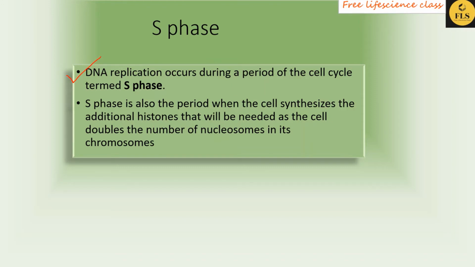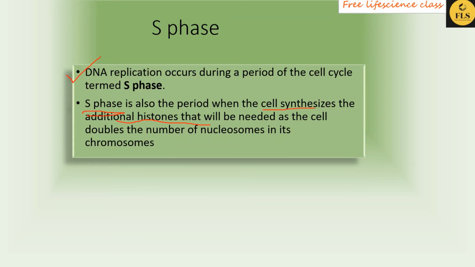Histone proteins are needed because the DNA content is doubled. To wrap the DNA content, we need additional histone proteins. So the additional histone proteins are synthesized in the S phase.